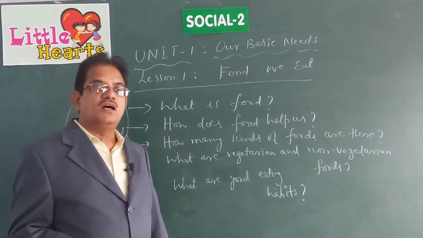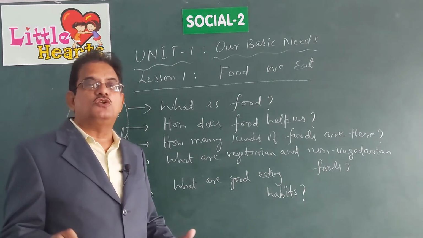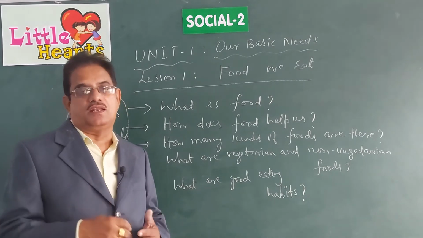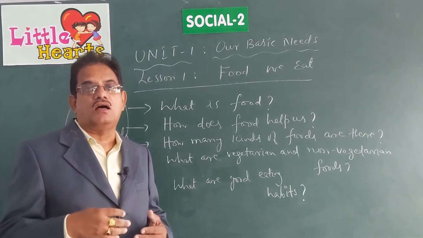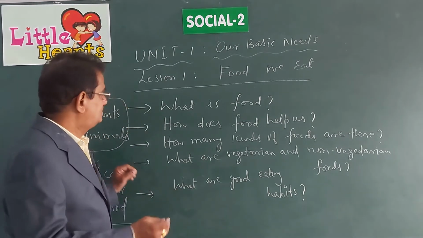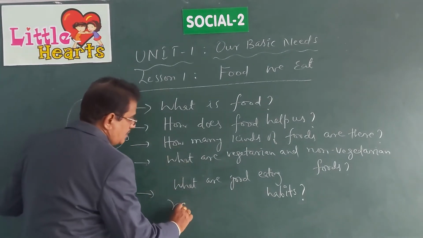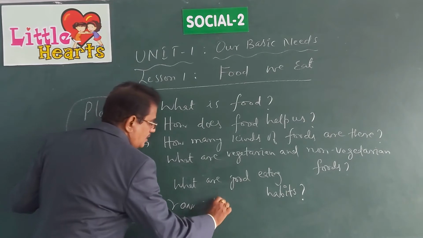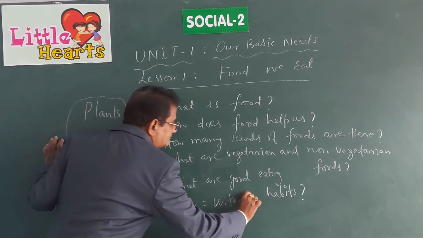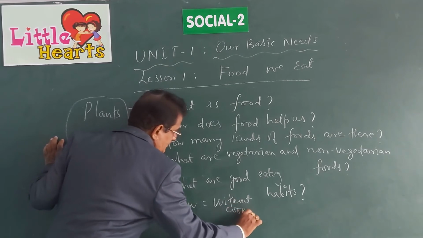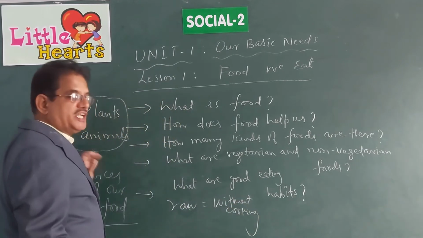And moreover, we need to know how we take the food in. Sometimes we eat the food raw. Raw means without cooking. Some food items we eat raw.